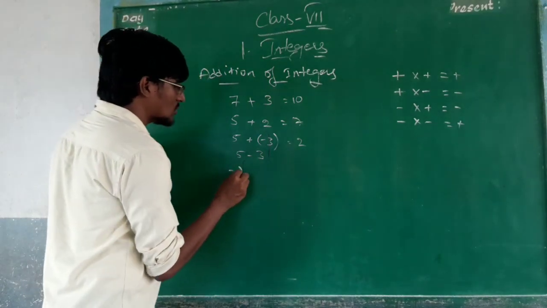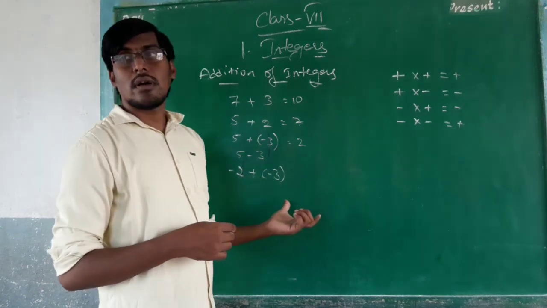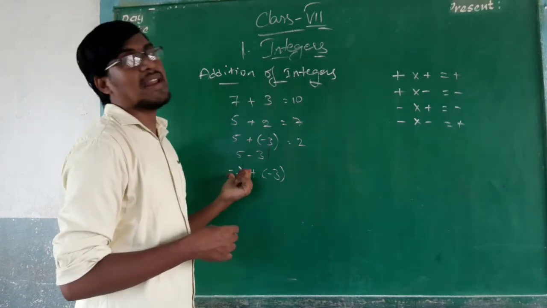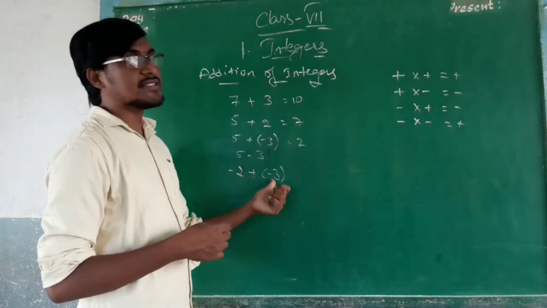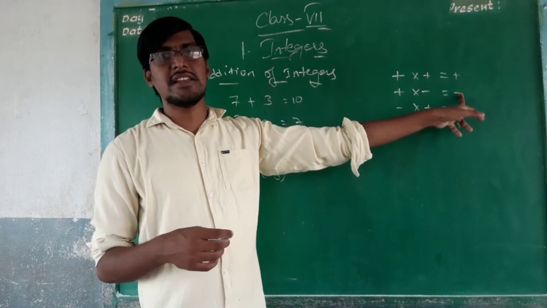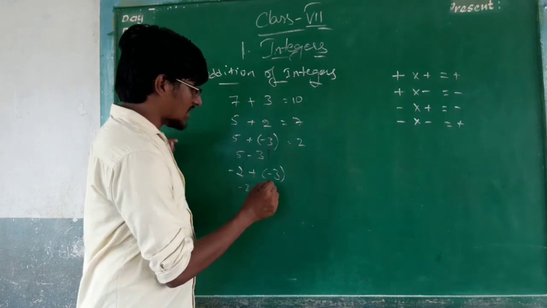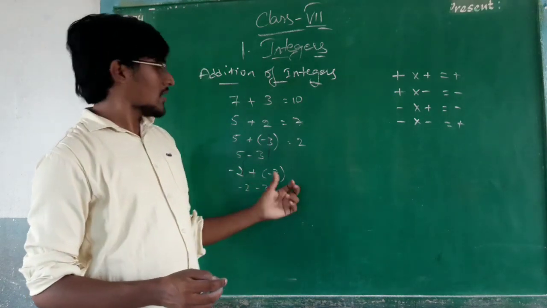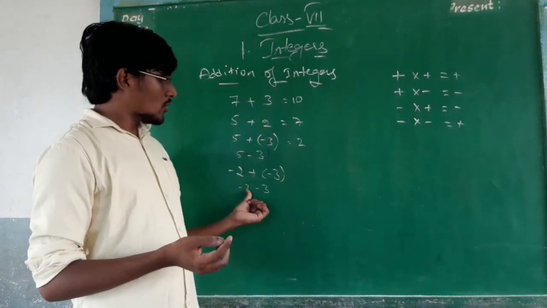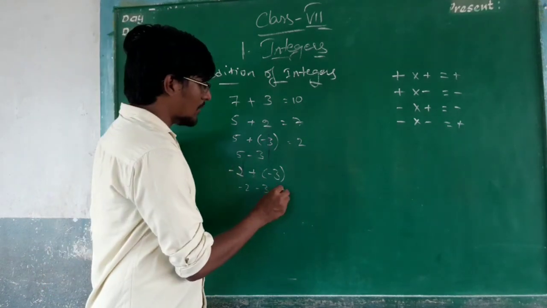That is minus 2 plus of minus 3. Minus 2 plus of minus 3. So what is the value? Plus of minus means minus. So it becomes minus 2 and minus 3. What I have told is that minus means we have to add. So we have to add 2 plus 3, which is 5. So it will become 5.